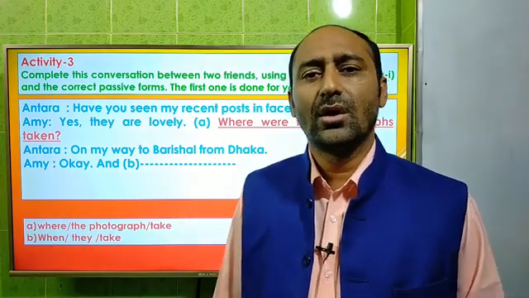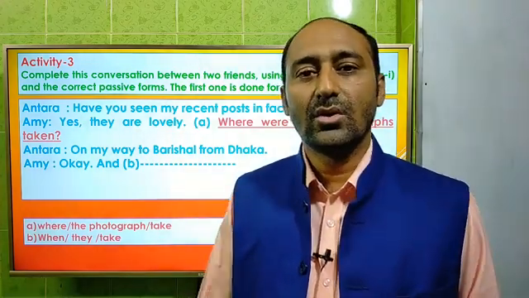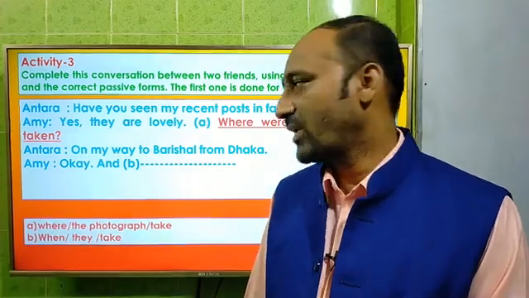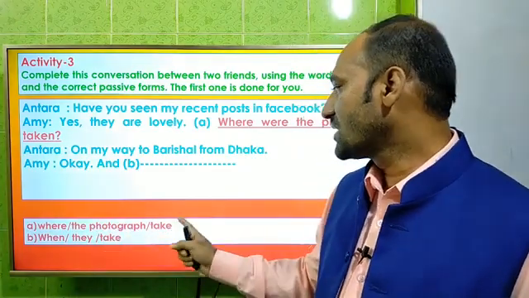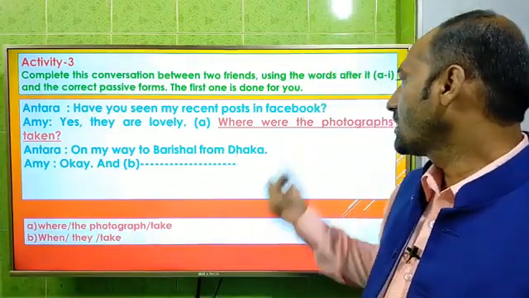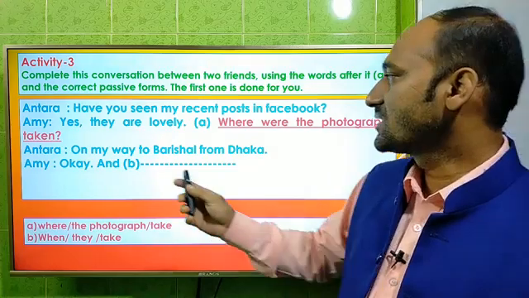In this way we shall try to change active into passive. So the clue is "where the photographs take," so it will be "where were the photographs taken."